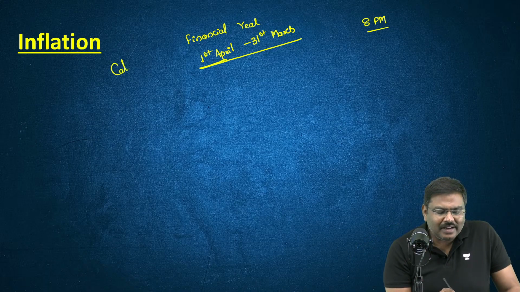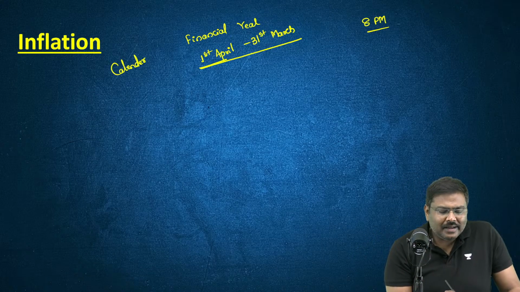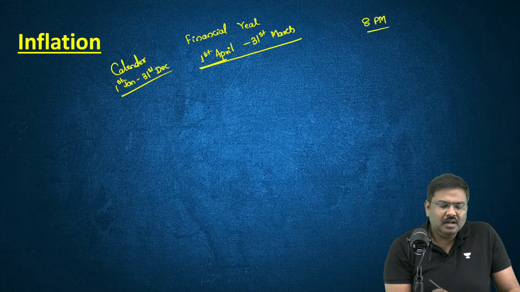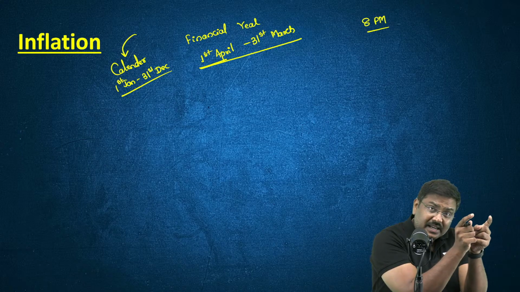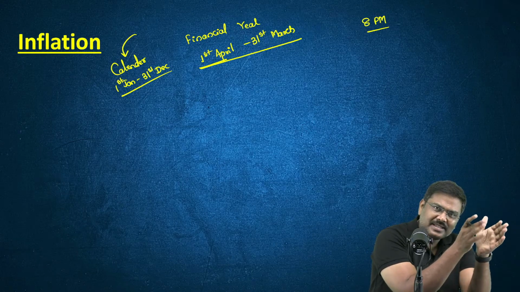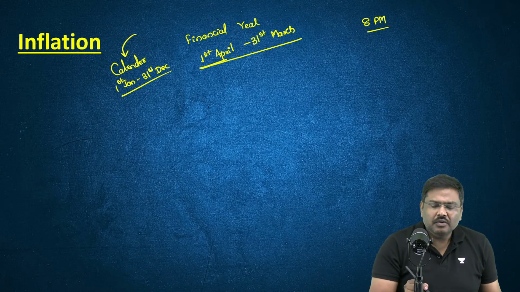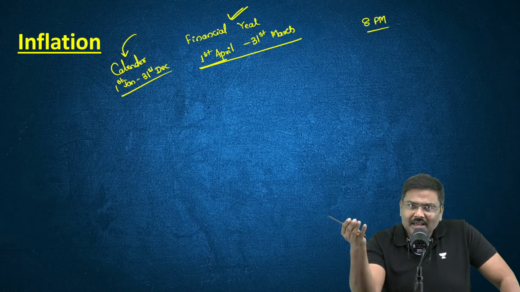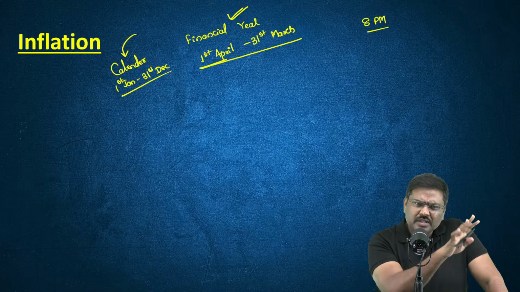Another one is a calendar year. Very simple. Calendar year basically starts from the 1st of January, ends on 31st of December. That is a calendar year. For CPI, this is the reference period which is taken as the base year. For WPI, the financial year is taken as the reference or the base year.